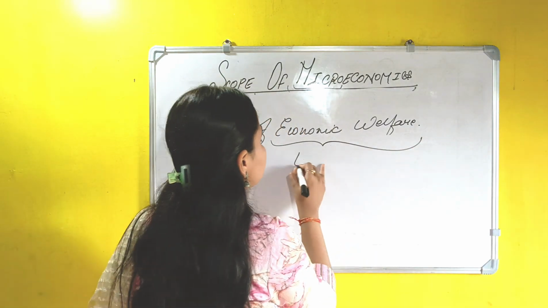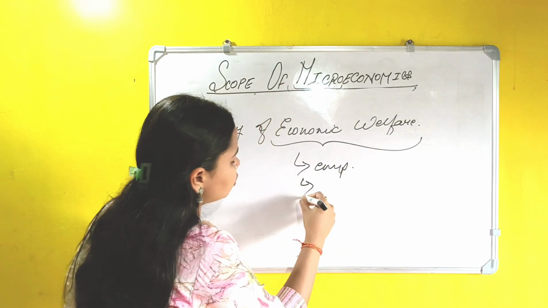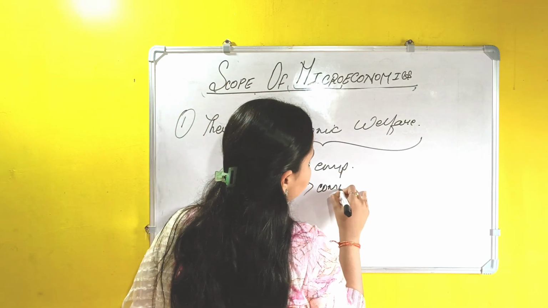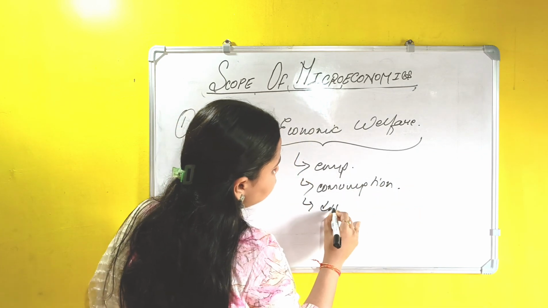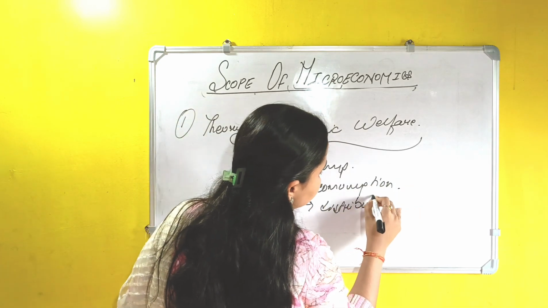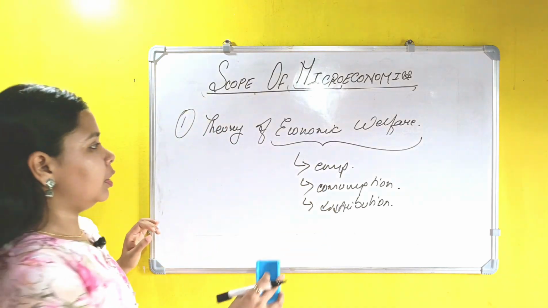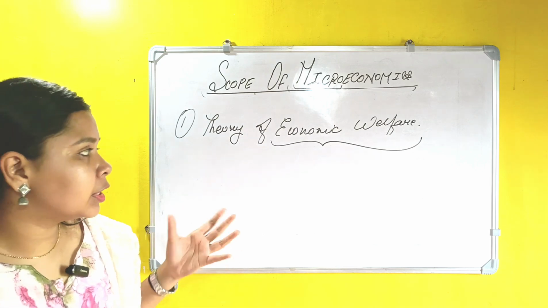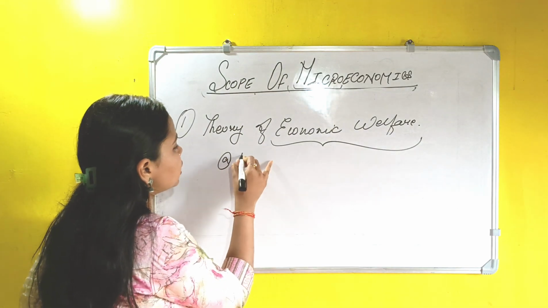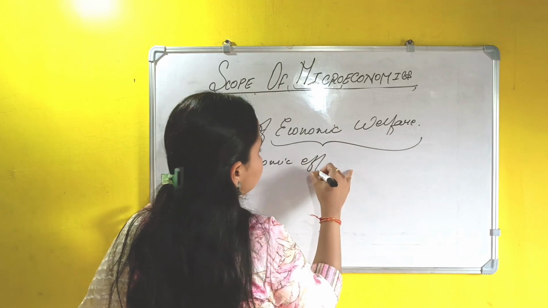So economic welfare basically means employment opportunities should be there. We also mean consumption should be there. From this we can also mean distribution should be there. Like this we have different factors which come under economic welfare. But to have a better understanding, let's go with the points. The first we have is economic efficiency